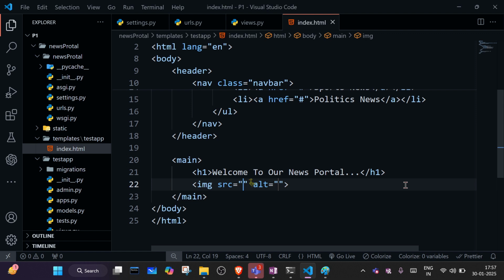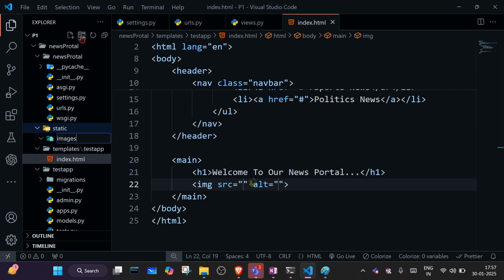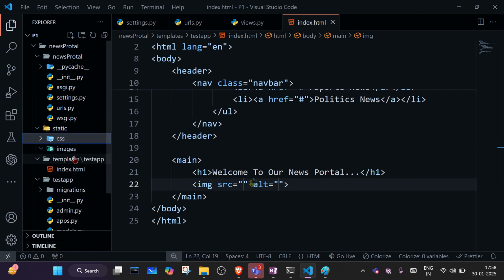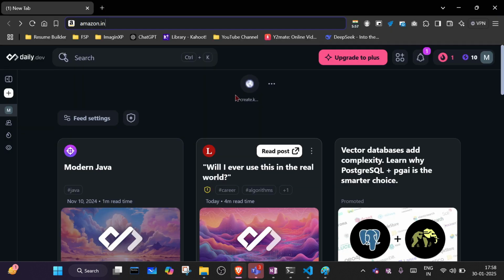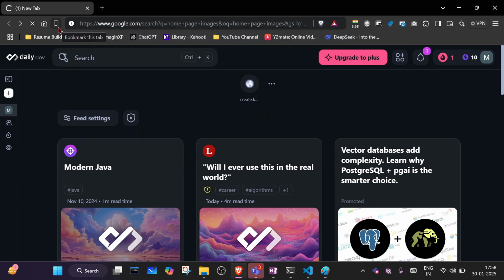For linking an image, there should be an image inside which folder? Inside the static folder. Inside the static folder I'll create one more folder for images, and another folder for CSS. In the images folder I'll keep the image. So let's download one image, home page images.